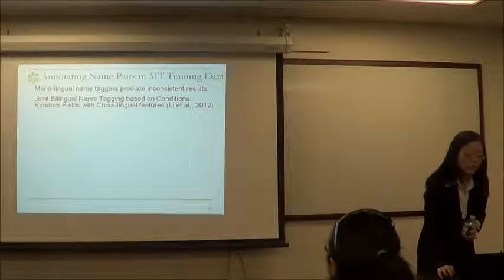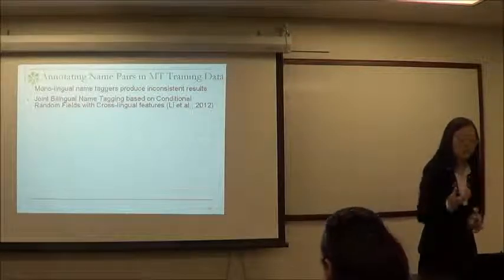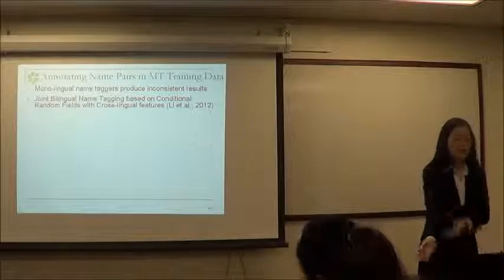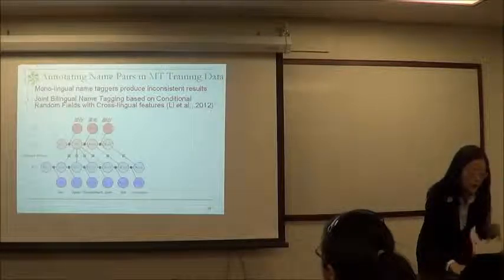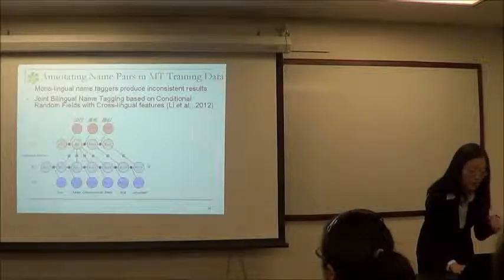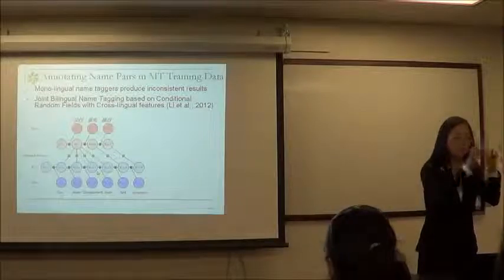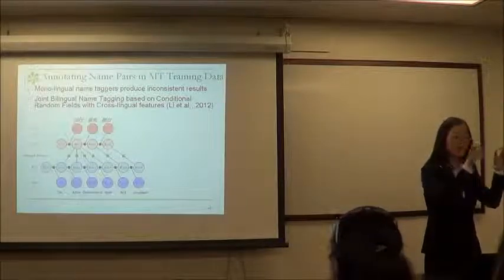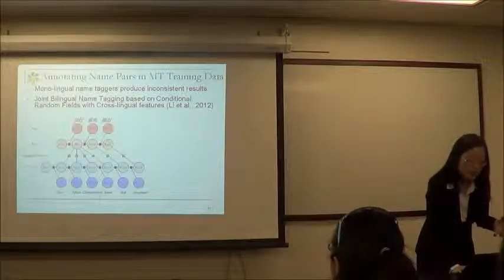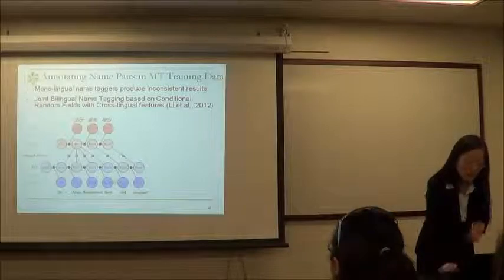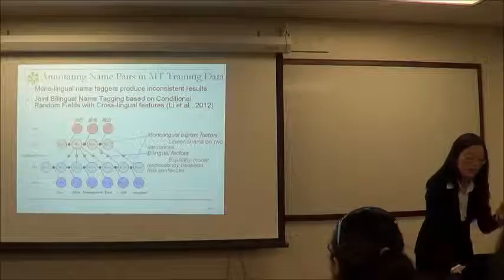So what we did is we want to retrain the MT by taking into account all the information. So we developed a bilingual name tagger so that we can tag the source language and English side of the training data. The training data is parallel, each pair is a Chinese sentence and an English sentence. And what we can do here is take into account the features from the Chinese side and English side, and then also look at the bilingual factors that align the two languages.